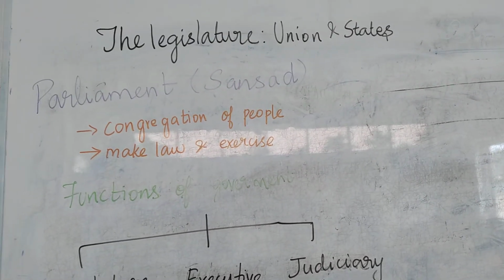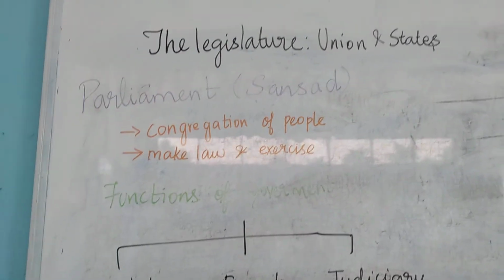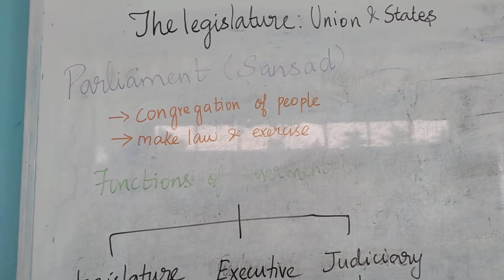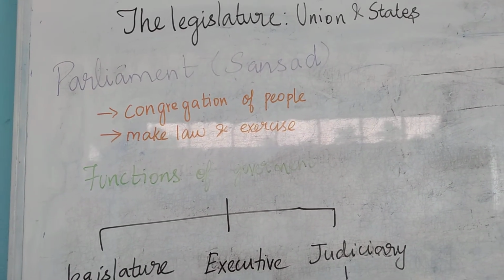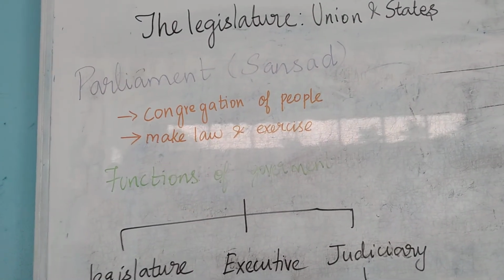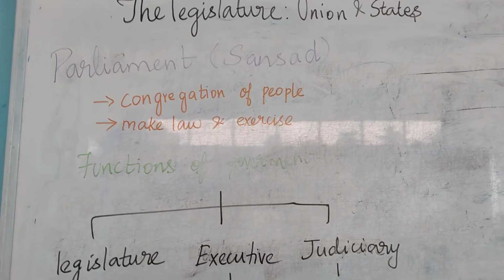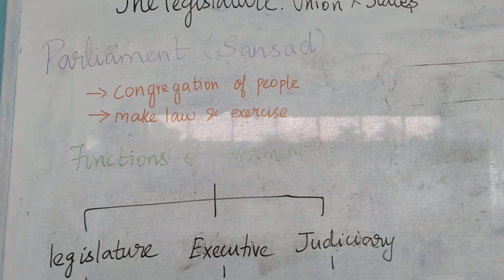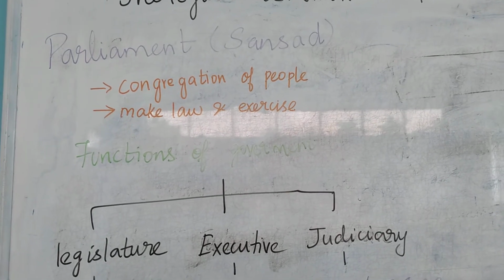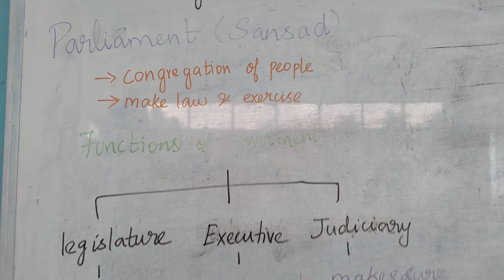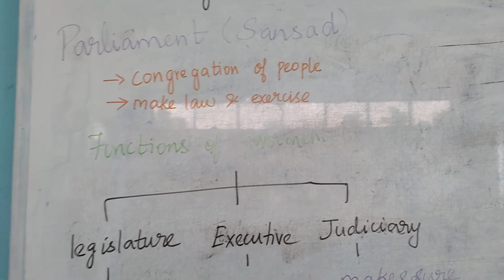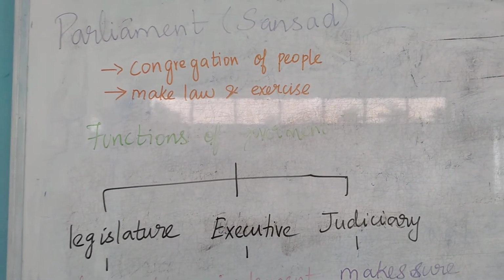So under this, parliament is also called as Sansad in Hindi. So what is the work of parliament? Parliament is where the people are involved in decision making and governing. Parliament is nothing but the congregation of elected people. Those people are elected by the people. And what is the main duty of the parliament? The main duty of the parliament is to make law and exercise the political authority on behalf of the people.